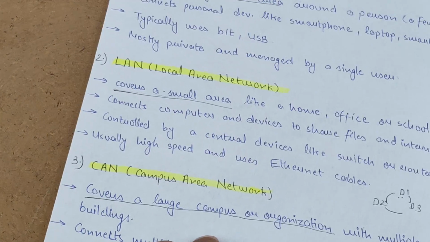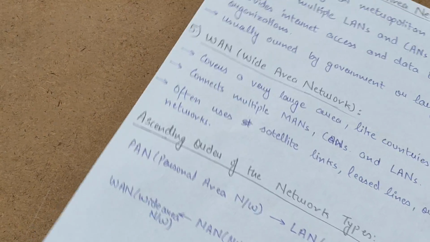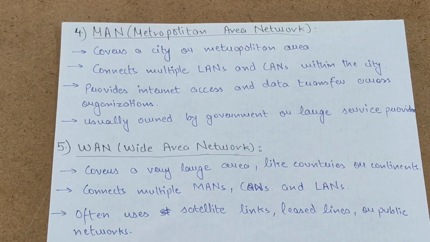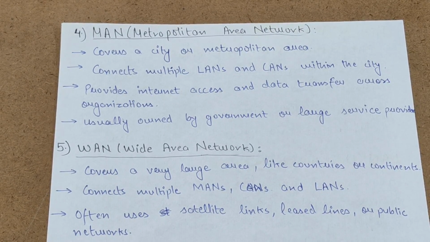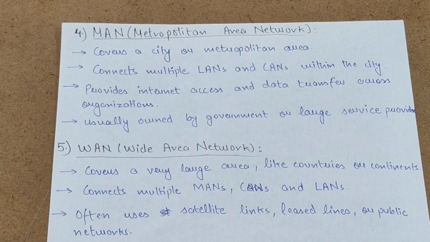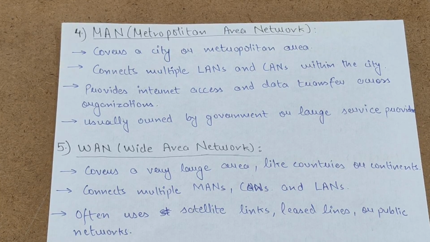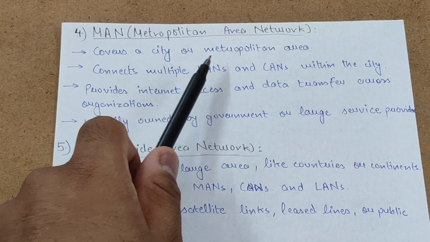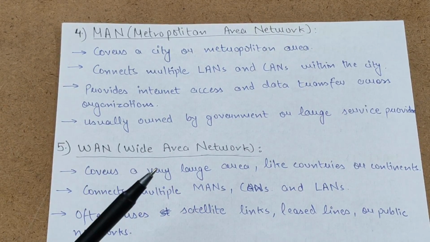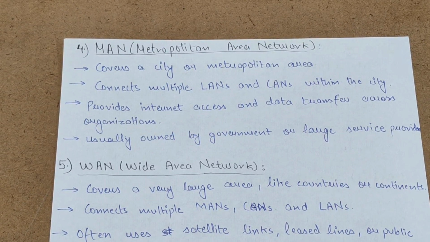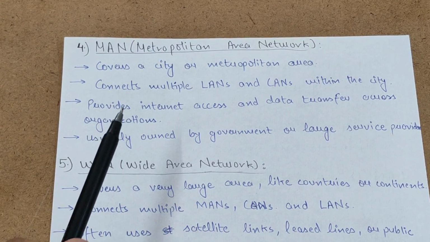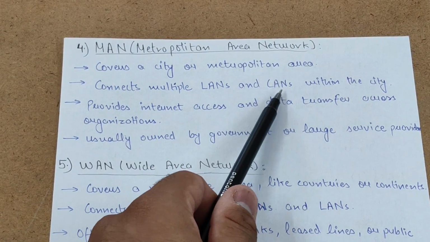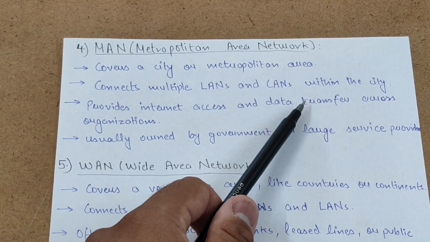Then we'll move on to the next type of network, that is metropolitan area network. So we'll be talking about metropolitan area network, also known as MAN. So what does it do? It covers a city or a metropolitan area. So it is a bigger form of local area network. It connects multiple LANs, as I said, local area networks, and CANs, campus area networks, also within the city.